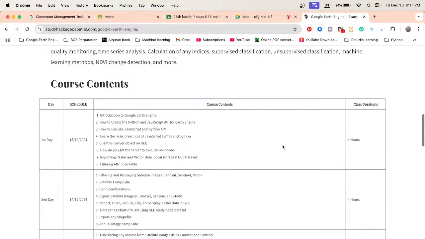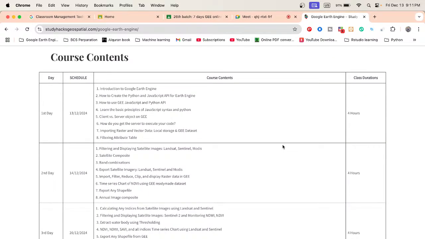For the first day, today's session, I will discuss the introduction to Google Earth Engine and basically how it works. All the details I will explain in this part, including how to create Python and JavaScript environments for the Earth Engine platform, and how we can easily use Google Earth Engine with JavaScript as well as Python. In this program I will show you both programming languages. R programming is also possible with the Earth Engine platform, but for R we have another advanced online training program. So here I will show only JavaScript and Python.